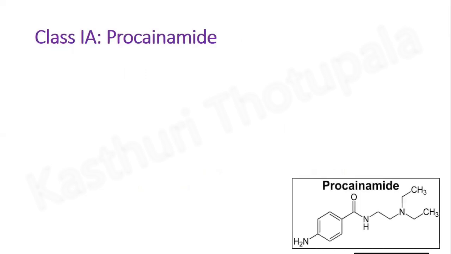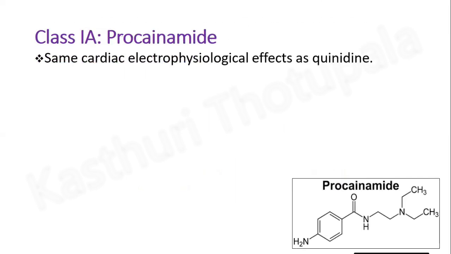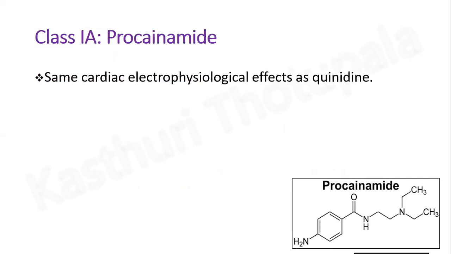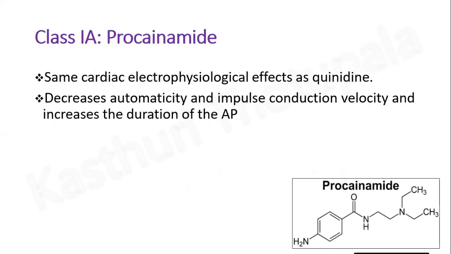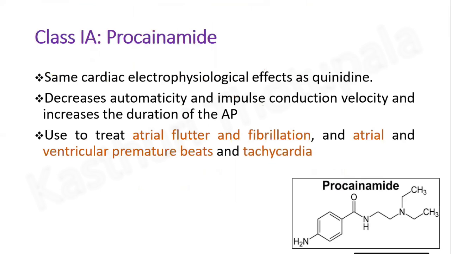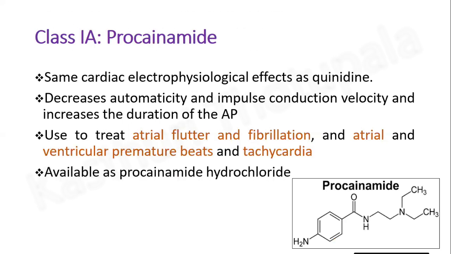The next example is procainamide. This is the structure of procainamide. It shows the same cardiac electrophysiological effects as quinidine. It decreases automaticity and impulse conduction velocity and increases the duration of the action potential. Procainamide is used to treat atrial flutter and fibrillation, and atrial and ventricular premature beats and tachycardia. As well, it is available as procainamide hydrochloride.